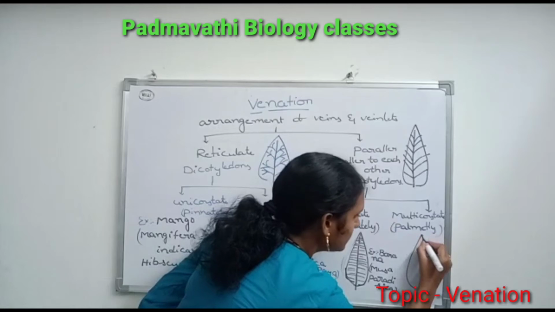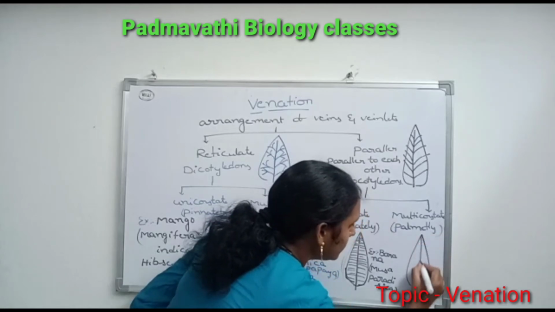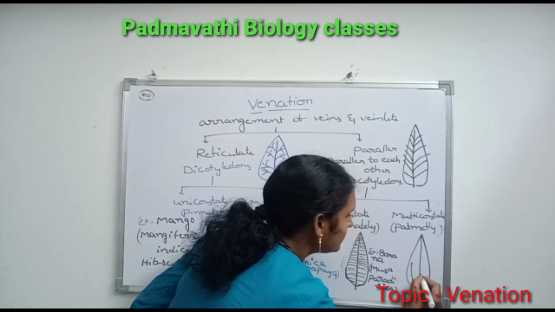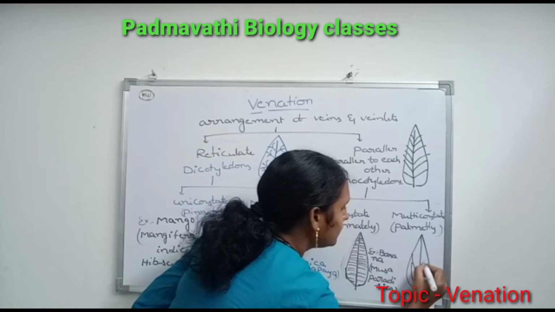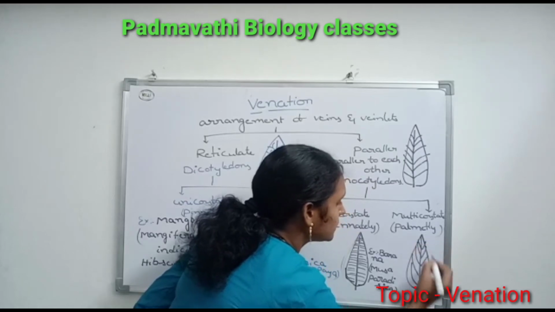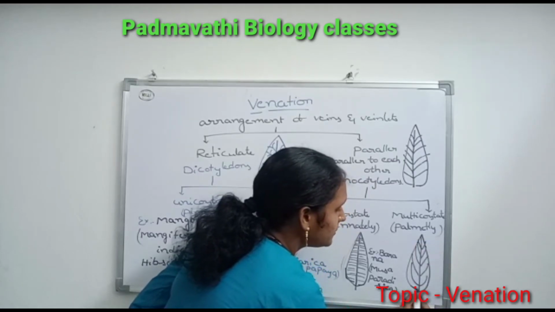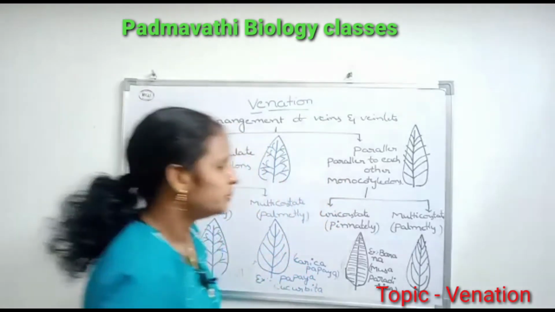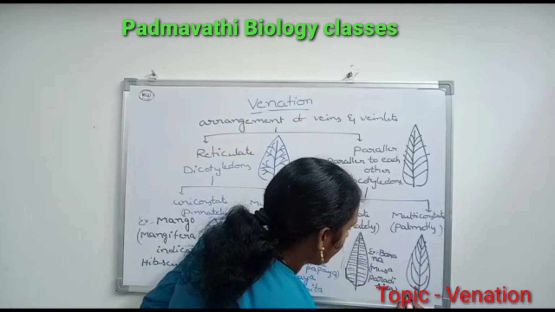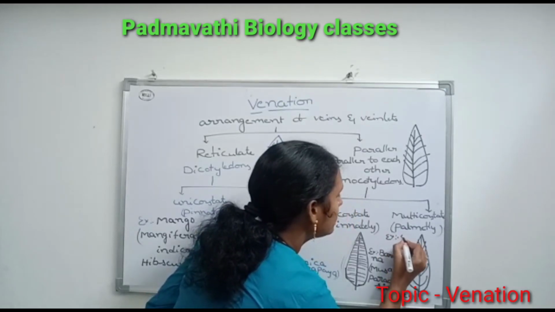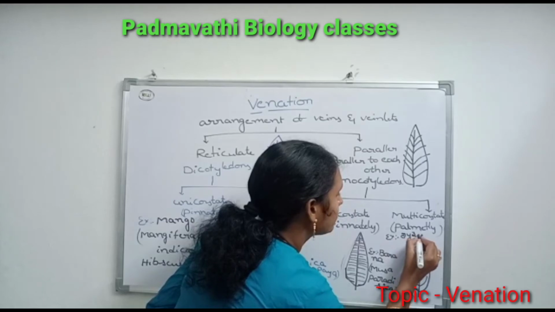Multicostate means a number of midribs in the lamina. These midribs divide into veins and veinlets parallel to each other. All midribs arise from the base of the petiole. Example, Oryza sativa.